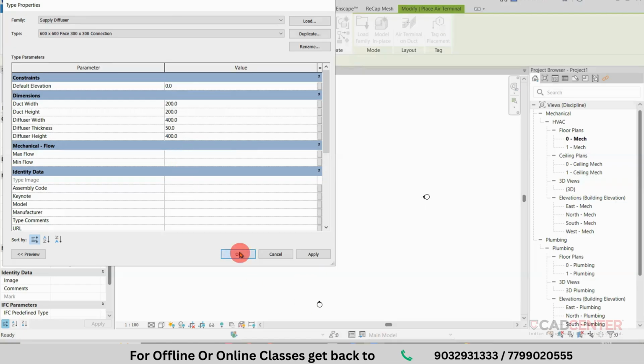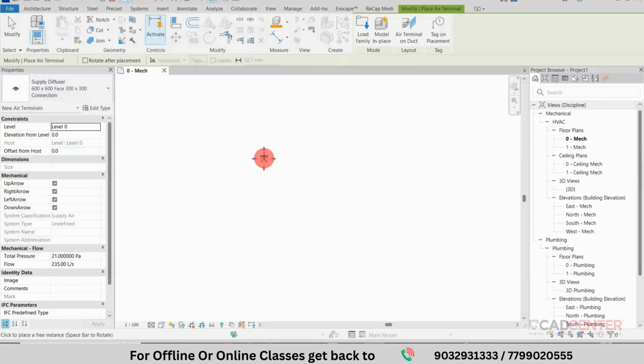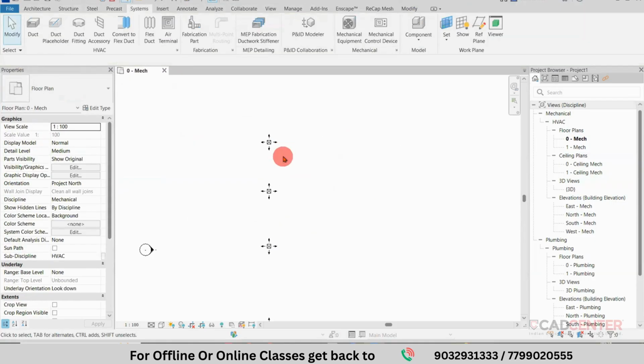Click on OK. Now, for the air terminal positions required, you can place them at one point, then one more point as an example, and one more point. From there you can start to create the duct also.